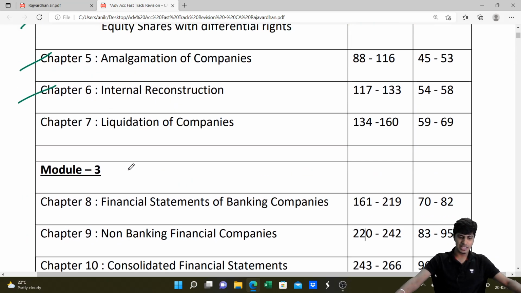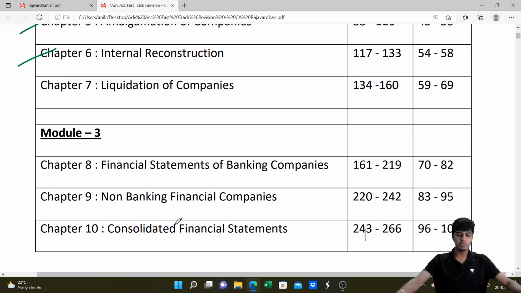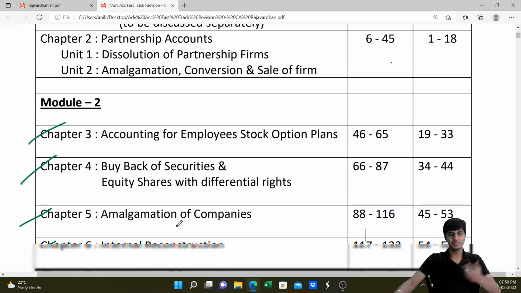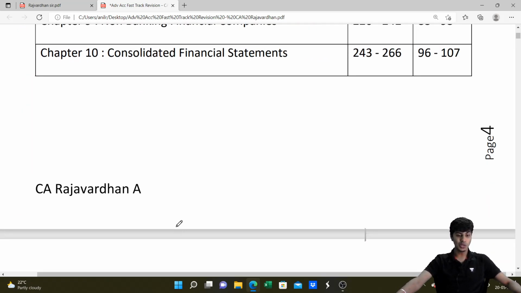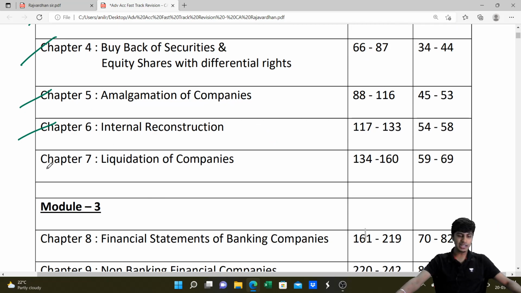So frankly speaking, in the third video, we can do liquidation and banking. And in the fourth video, we'll have NBFC, consolidation and partnership. Got it? So let's get going. Let's start with our internal reconstruction chapter, page number 117.